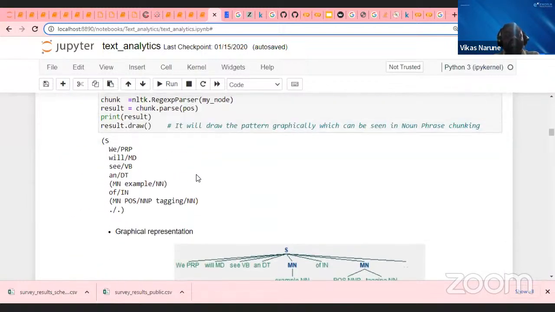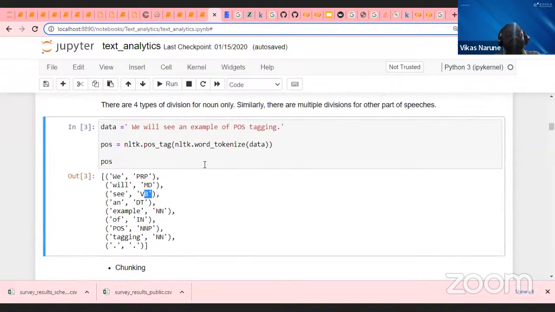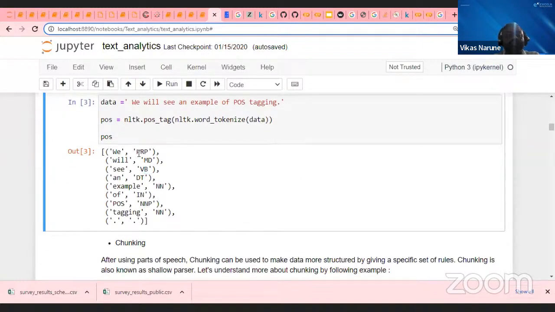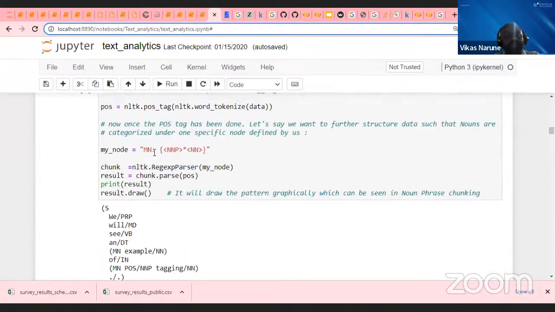So I can create my own grammar also. That is called parsing and chunking. If you are not happy with the way it is written, and you want to club a verb and noun or pronoun together, that is also possible. See here what we're trying to do. We are combining noun, pronoun, and multiple nouns together, and we're calling it MN.